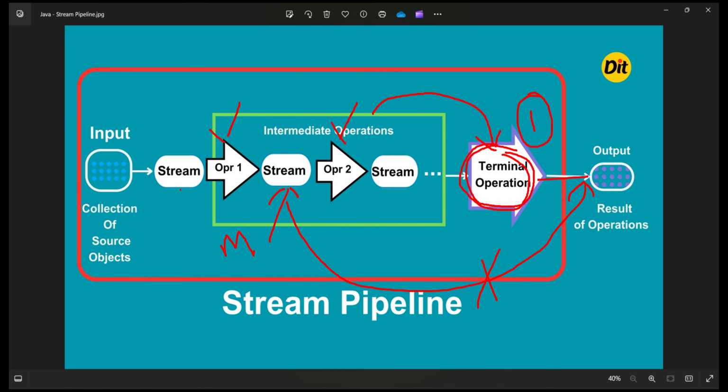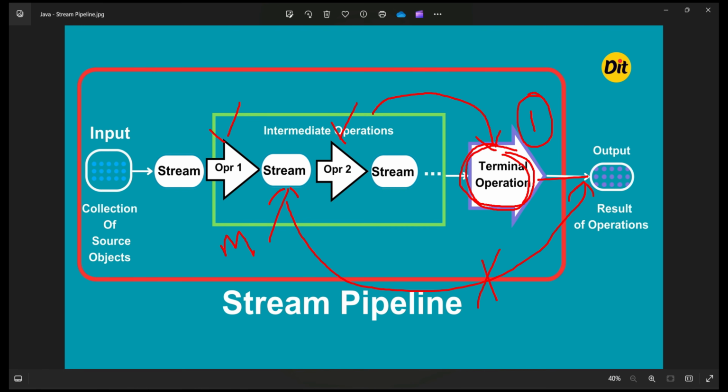This is the most important interview question, asked in most interviews. What is the stream pipeline, what are the rules and regulations the stream pipeline follows, and what are the types of operations we have? We have to explain all these things. When intermediate operations are going to be executed, and when terminal operations are going to be executed as part of a stream pipeline, we will get a couple of questions.